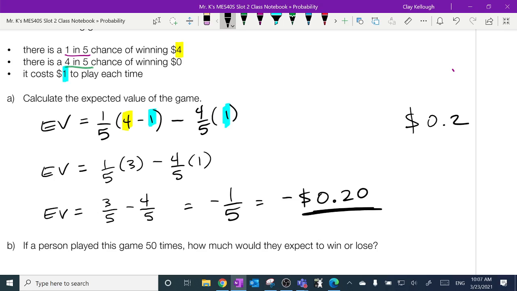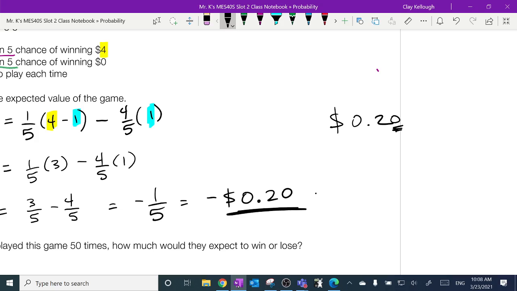I dare you to go out right now to the store and find me a price tag that says 0.2, right? 20 cents. There's always 2 decimals on money, always. You cannot leave me $0.2. If you looked at that and went, oh, I'd rather just write that as 20 cents, please write it like this. Don't give me this. Oh, wait a minute. That's not what I meant. Don't give me this.